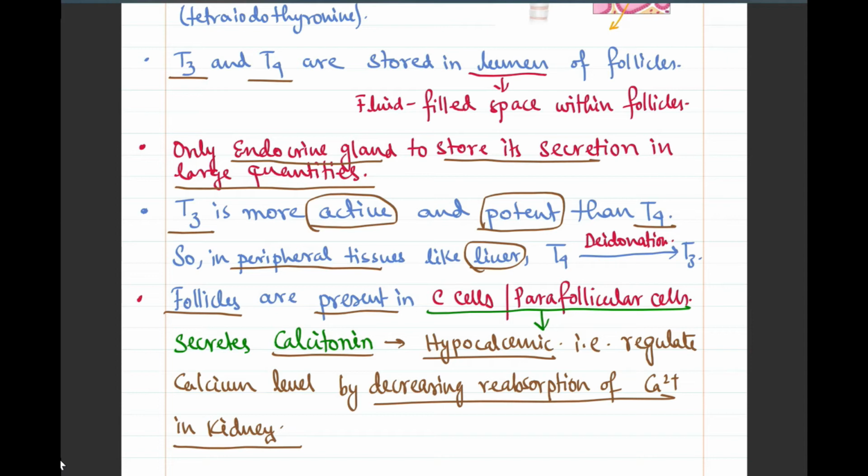It generally occurs through a feedback mechanism. It generally occurs when there is an excess of calcium in our body, then calcitonin generally reacts.